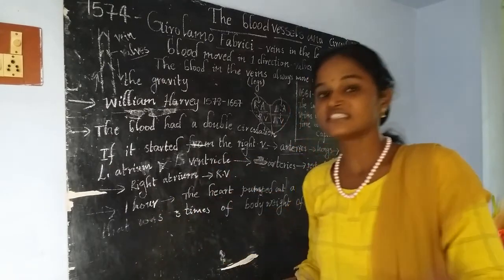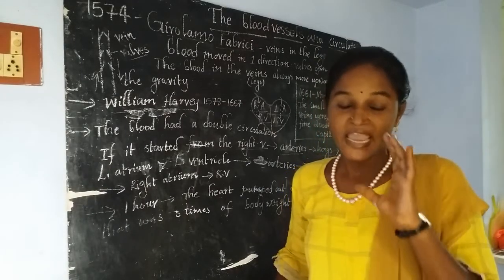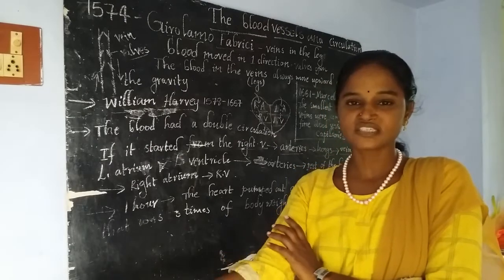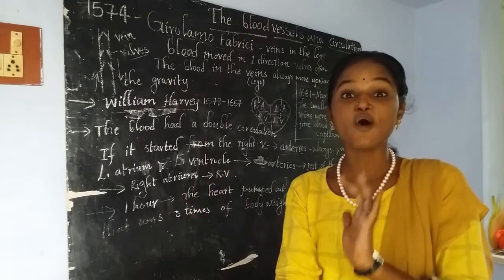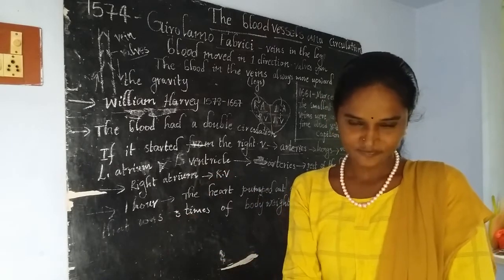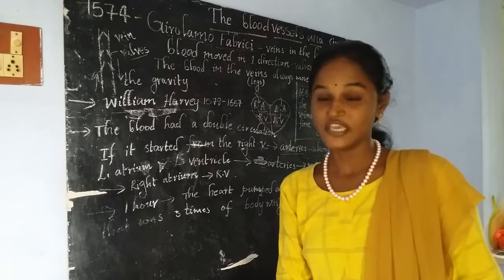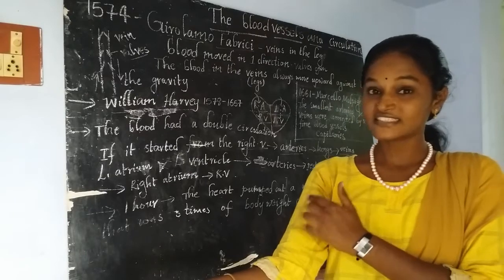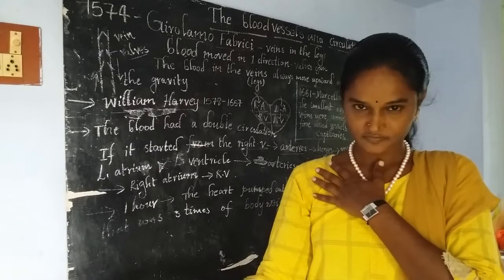Next, in the second step, he took the same person and tied the same region, and this time he blocked the arteries. Whenever he blocked the arteries, this time he found a bulge above the hand, near the heart.